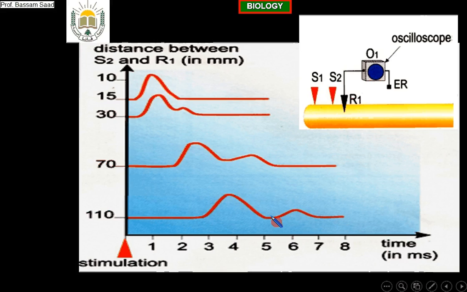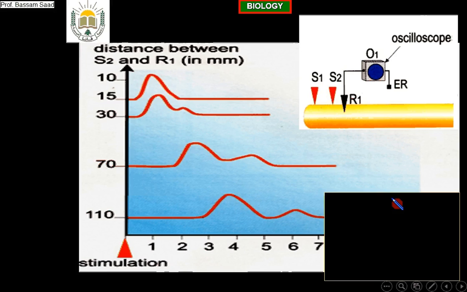Very good. So this nerve is made up of two types of fibers, fast and slow. These are the fast fibers, and these are the slow fibers. But the fast fibers are greater in number because they have the highest amplitudes. The more the number of fibers increases, the more the amplitude increases. We observed this before. So, as a result of this experiment, two groups of nerve fibers constitute this nerve: a group of fast nerve fibers and a group of slower nerve fibers. Remark: the number of fast fibers is greater than the number of slow fibers.